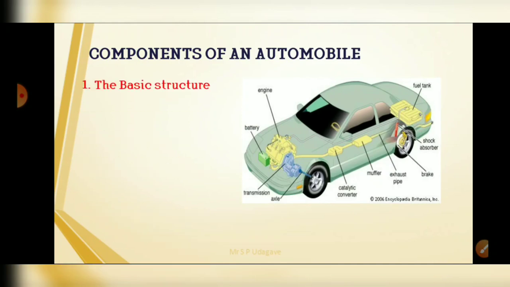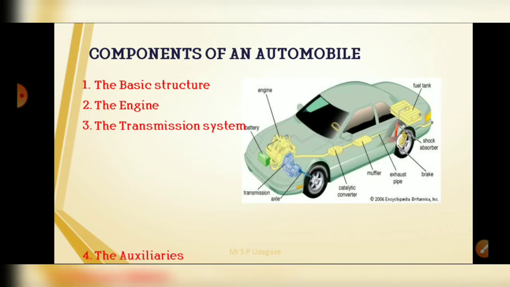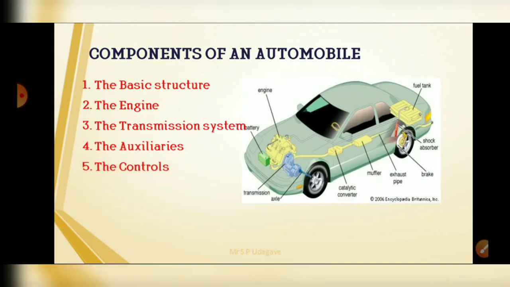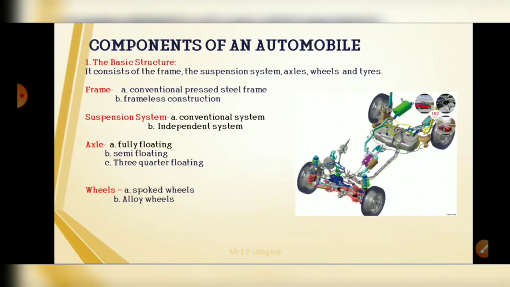Now we can see the main components of the automobile. First, the basic structure. Second, the engine, the transmission system, the auxiliaries and the controls, and the last one, the superstructure. Now we will see the main components of the automobile one by one. The first one is the basic structure.